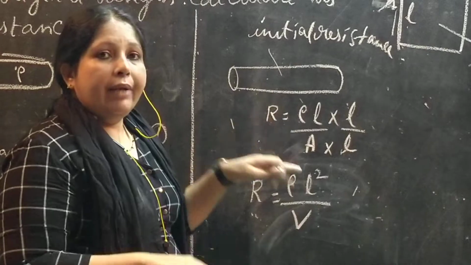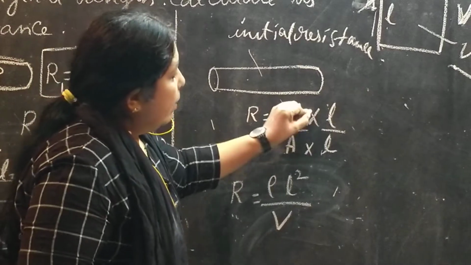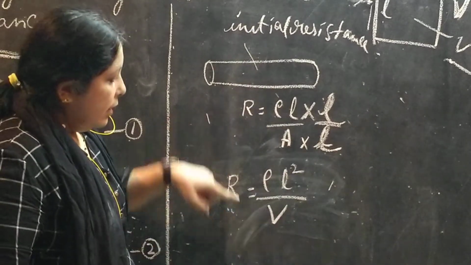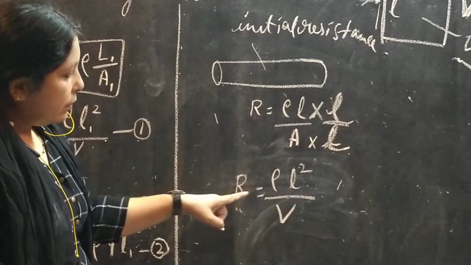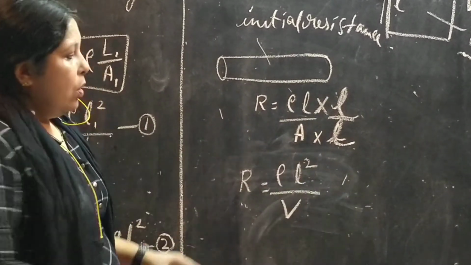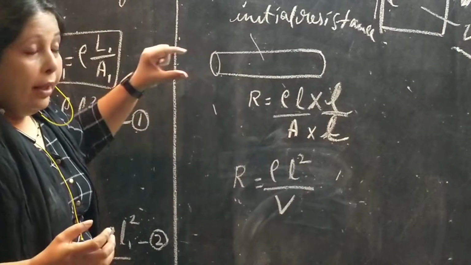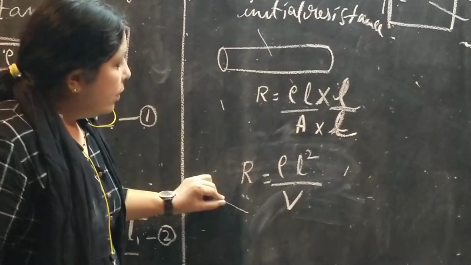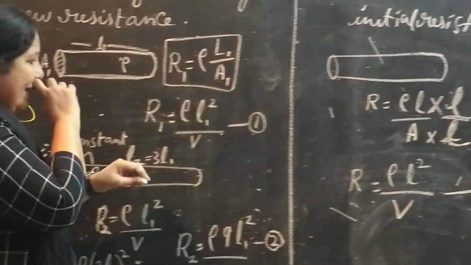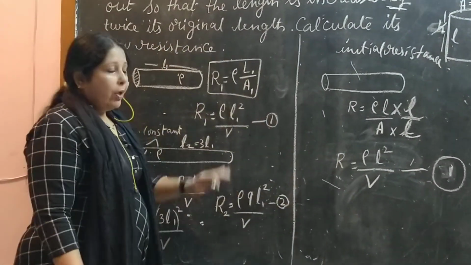We have to multiply and divide by L because we are increasing the length of the resistance. When we multiply and divide it by L, the equation will be in this form: rho L square upon A into L. What is the value of A into L? V, the total volume of that particular resistance. So this one will become our first equation.